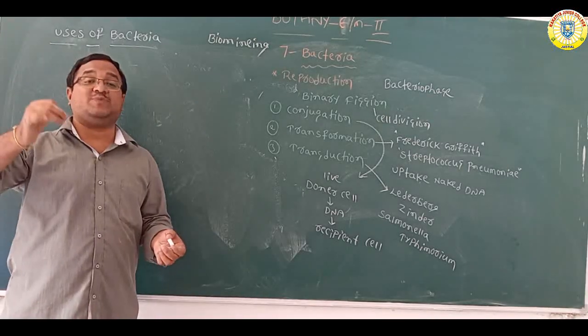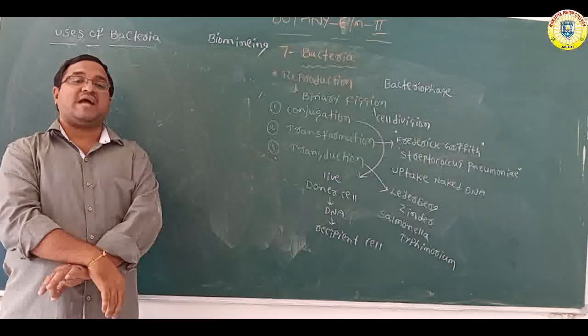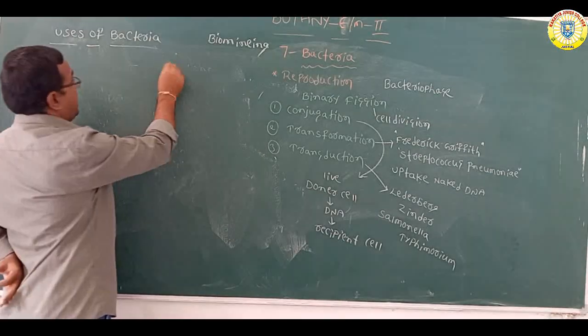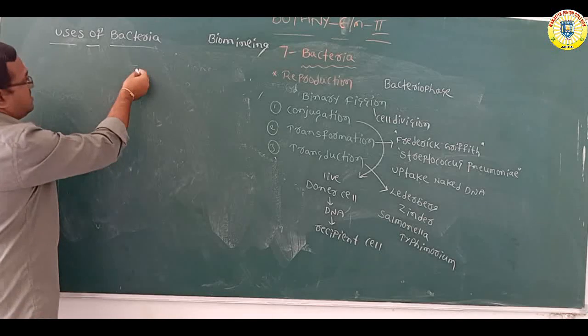Next, what are the diseases caused in plants? Or what are the plant diseases? Especially blight disease of rice.